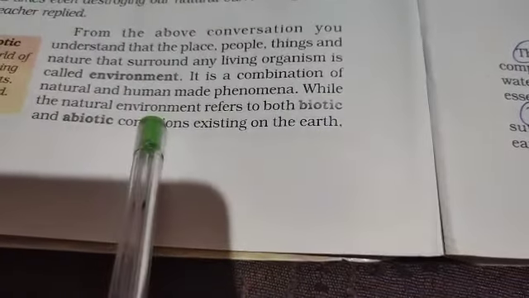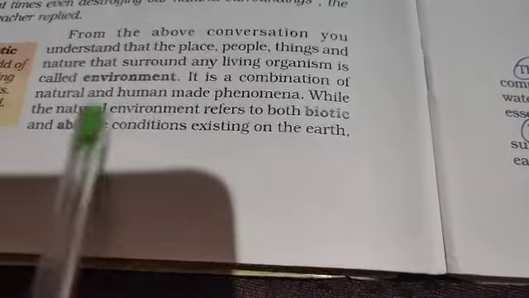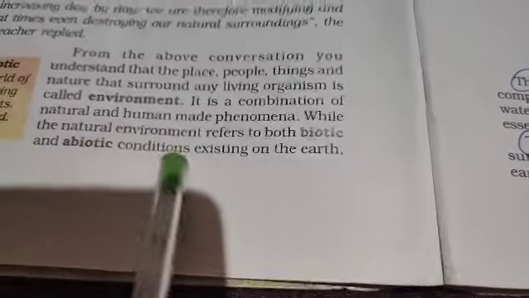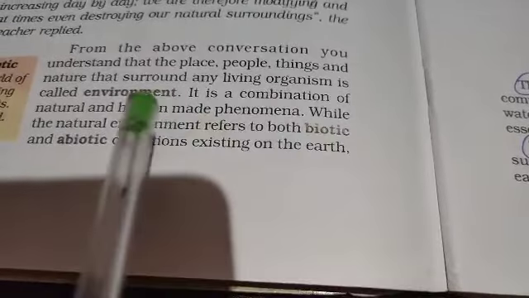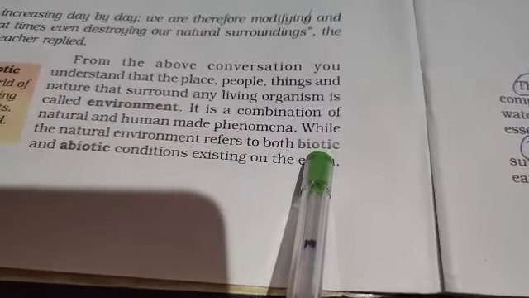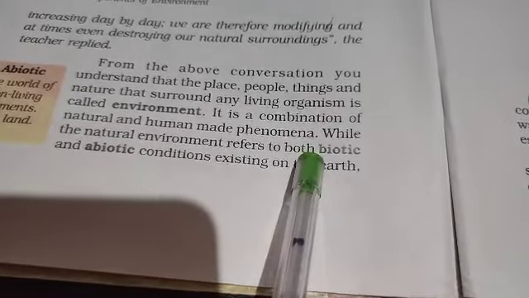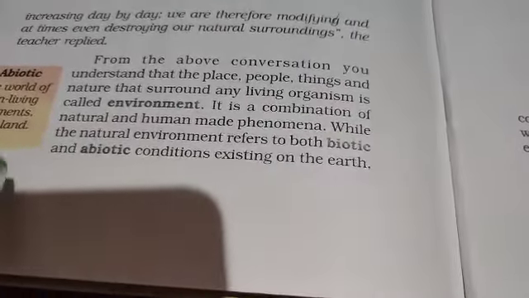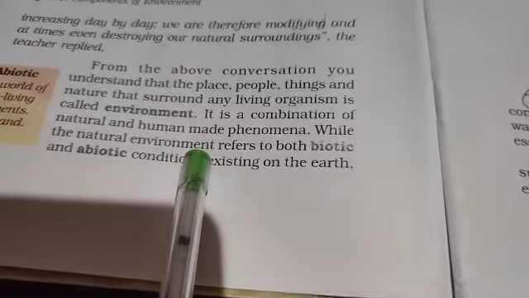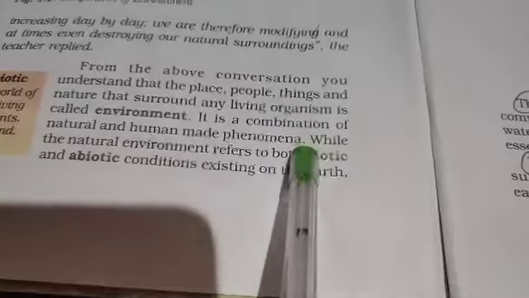Students, here we come across two new terms. I think you may not be familiar with the meaning of these two terms. Let me make it clear. The natural environment refers to both biotic and abiotic conditions. Biotic means living and abiotic means non-living. The natural environment comprises both factors, living as well as non-living.